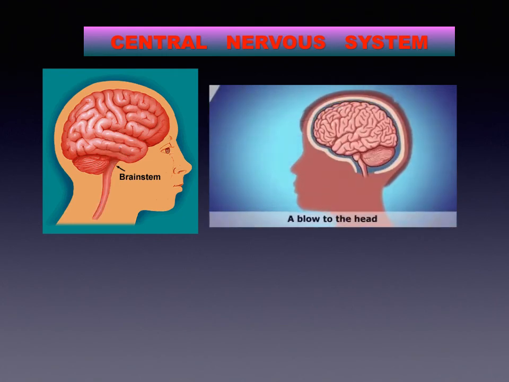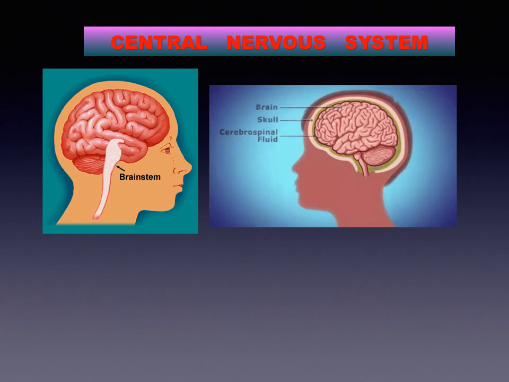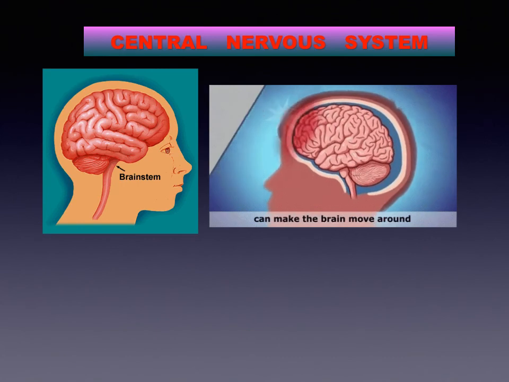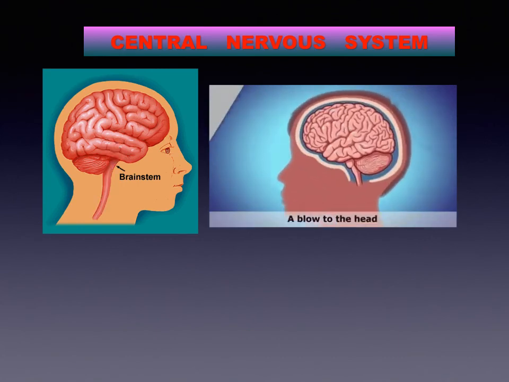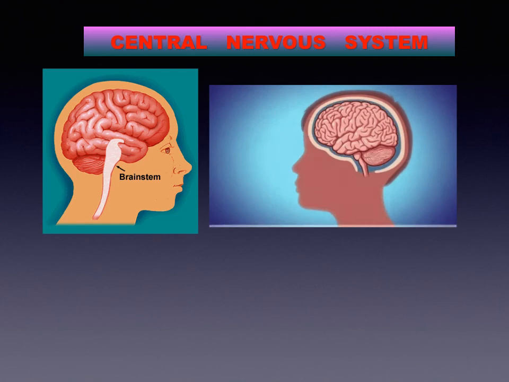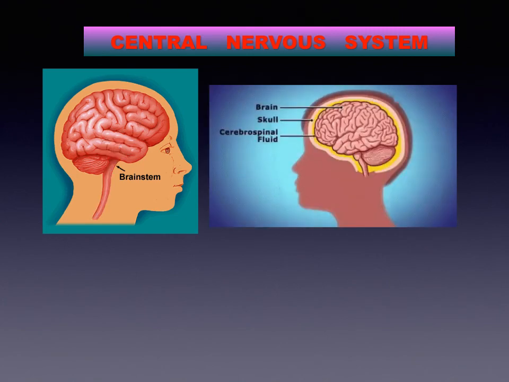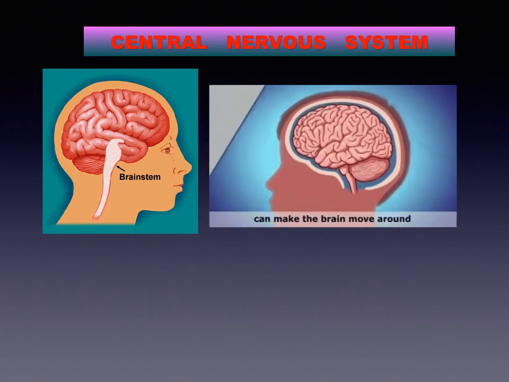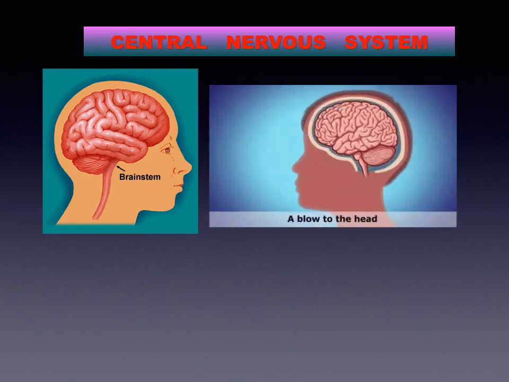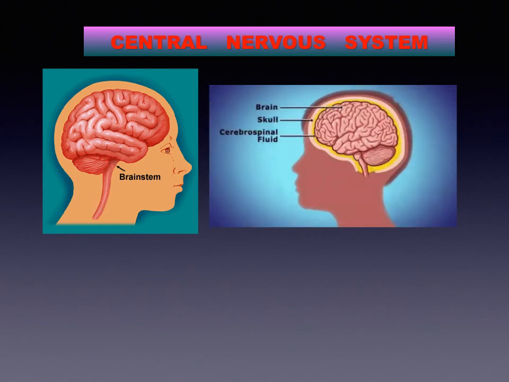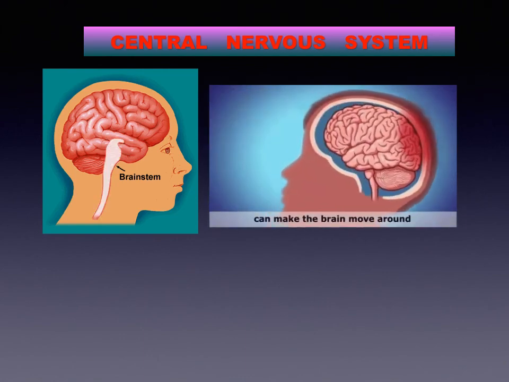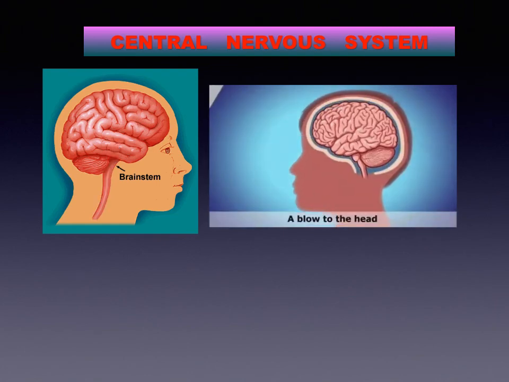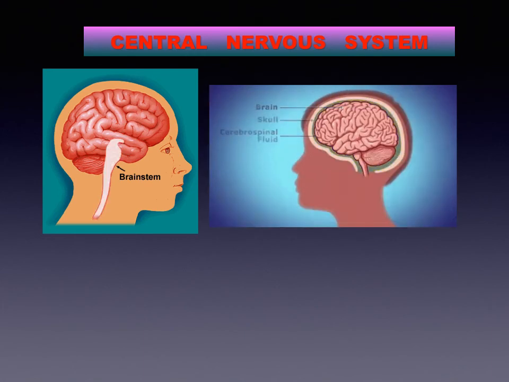In the space between the delicate central nervous system and its bony covering are the protective layers called the meninges. Cavities present in various parts of the brain are called ventricles, whereas the long tubular cavity of the spinal cord is called the central canal. The ventricles, central canal, and spaces between the meninges are filled with cerebrospinal fluid, and this fluid supplies nutrients to the central nervous system and protects it from shock.